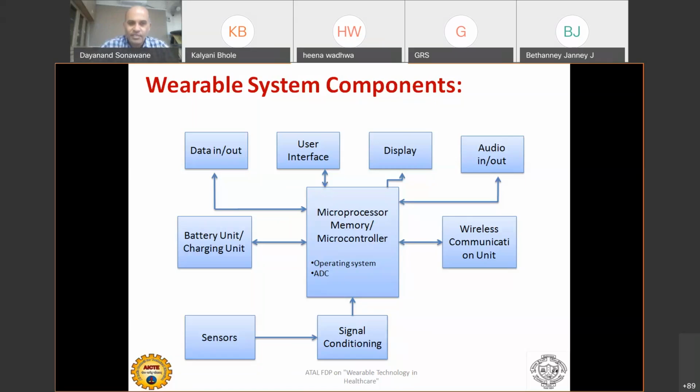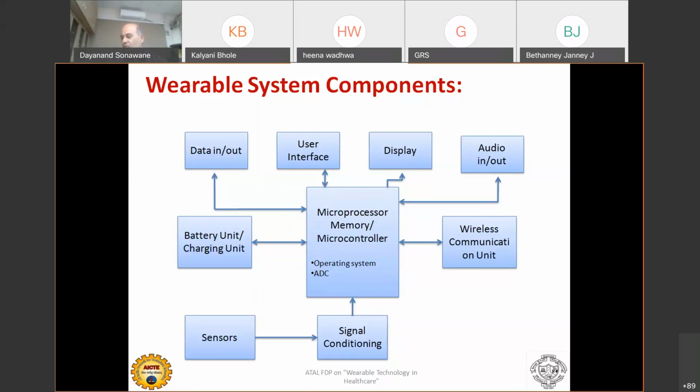Sorry. So data in and out. In case of data in and out, you have either a touchpad to input your data, or it may be some wireless means where you can input your data. Most of the time it's a touchpad, because there is a size restriction and you cannot connect an external keypad. Sometimes you can have a wireless input also.